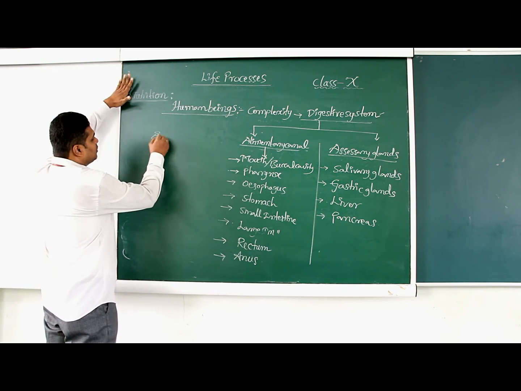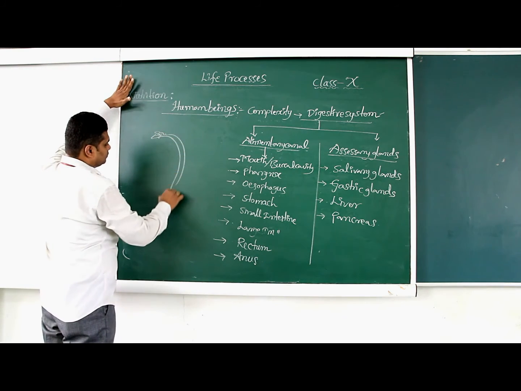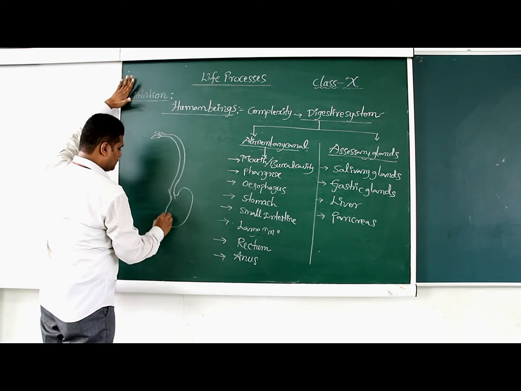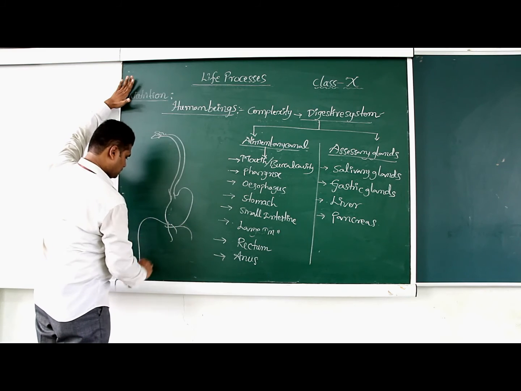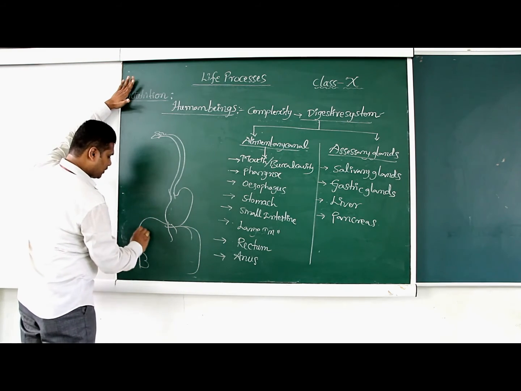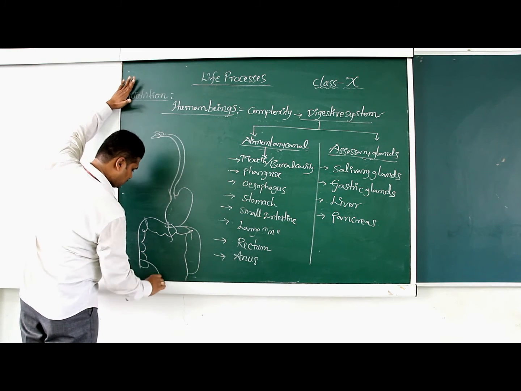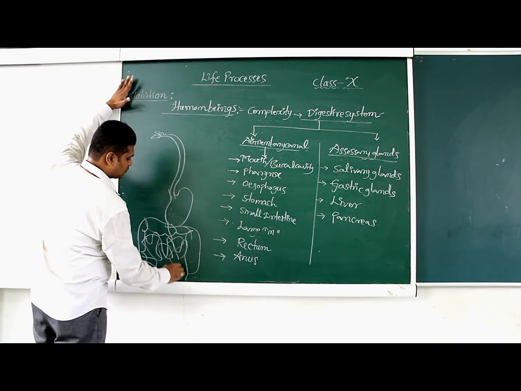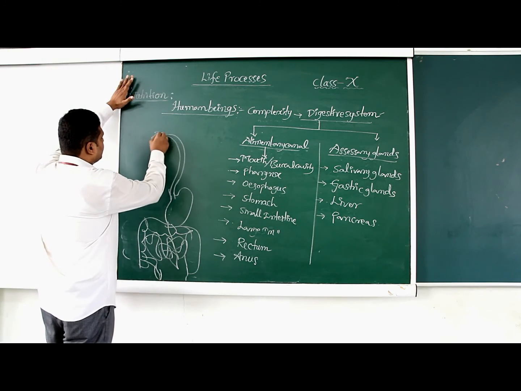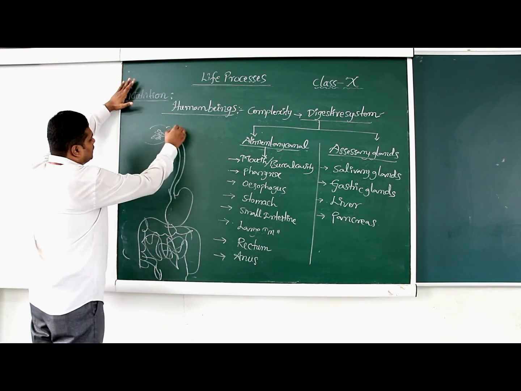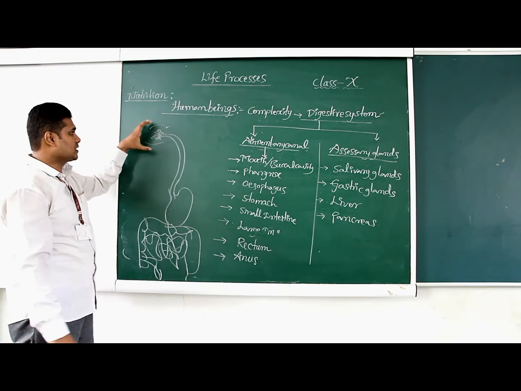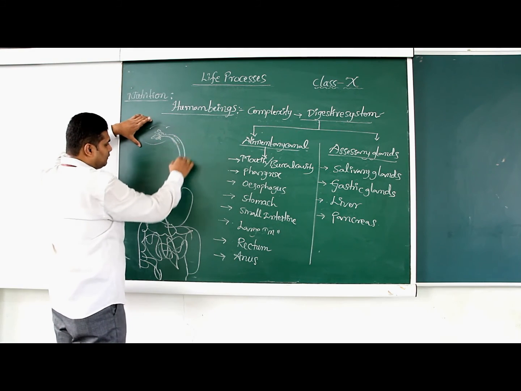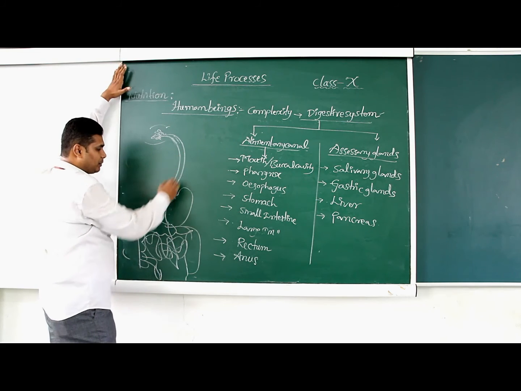Generally, the human digestive system, I am showing to you in a general diagram. The mouth or buccal cavity consists of salivary glands, followed by the pharynx here, and followed by the esophagus, the food pipe.